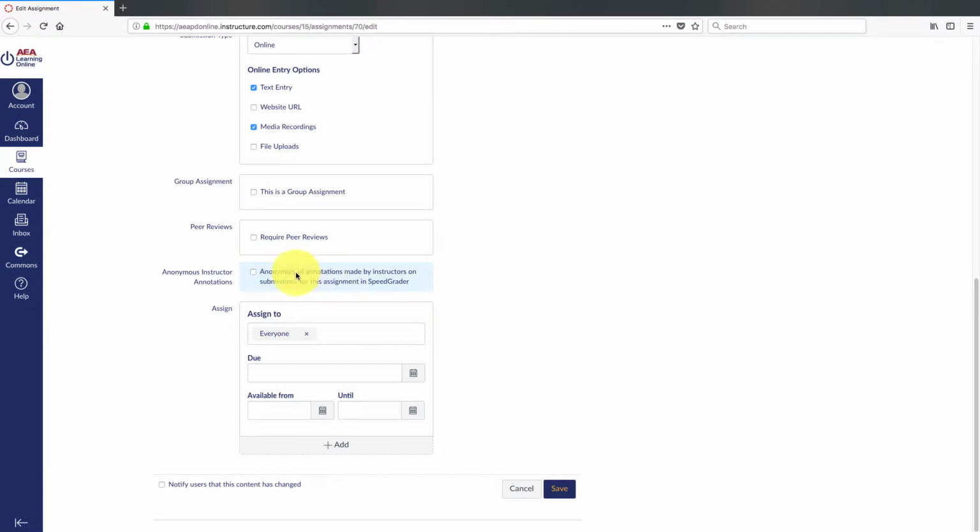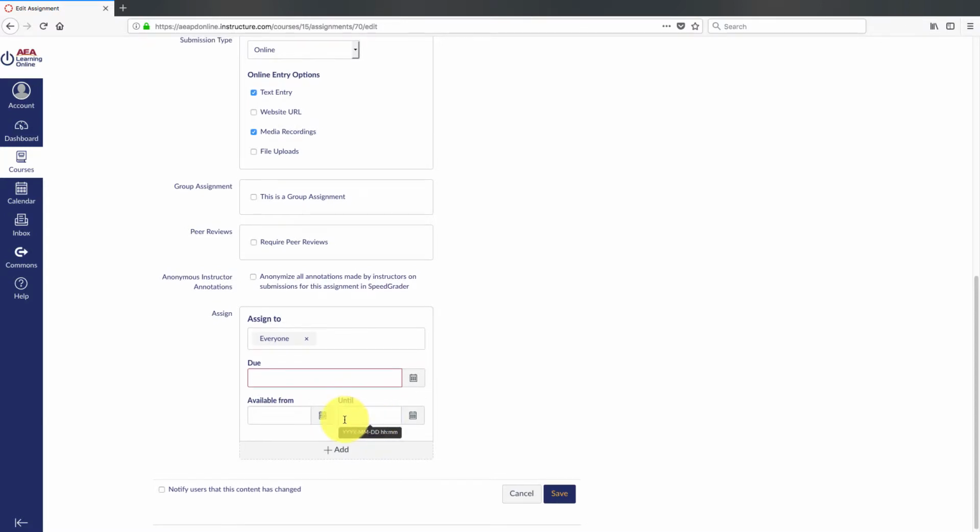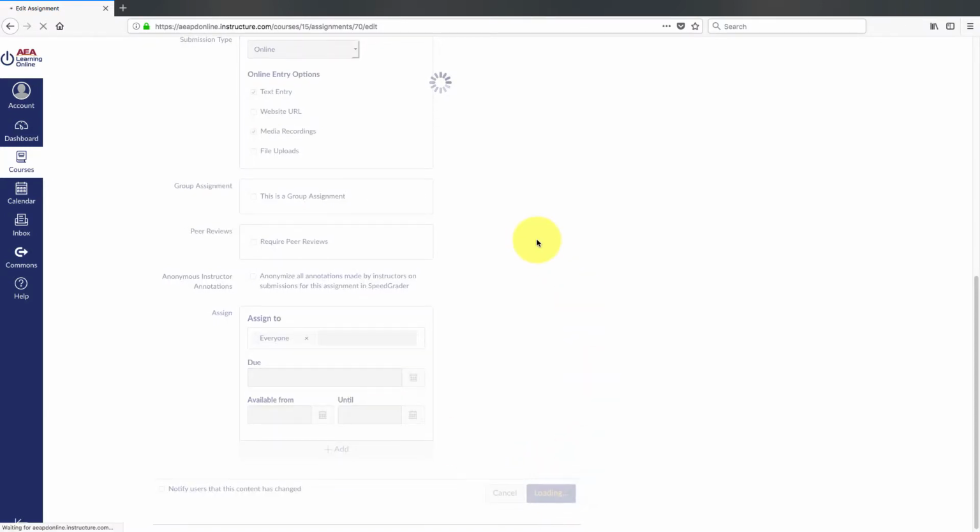So this is you're not going to be able to see anything in SpeedGrader. It's called blind grading or anonymous grading. You'll probably assign it to everybody. You can assign it just to certain students or just to certain sections. You get to choose all of that. And then you give it a due date, when it's open and when it's closed. Let's go ahead and save that.